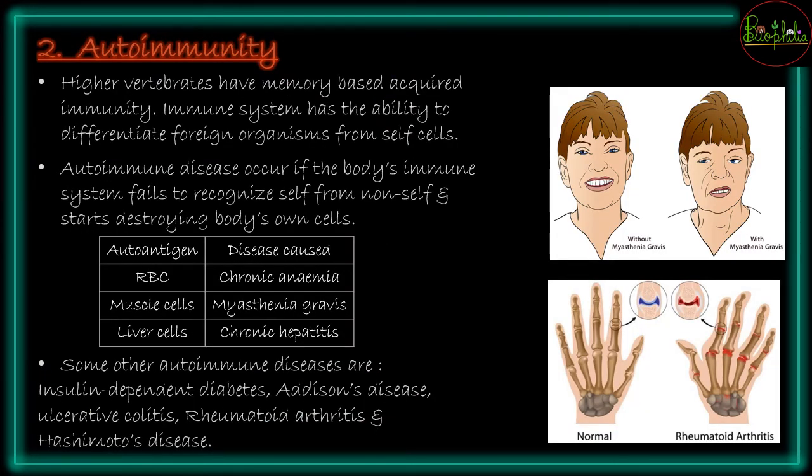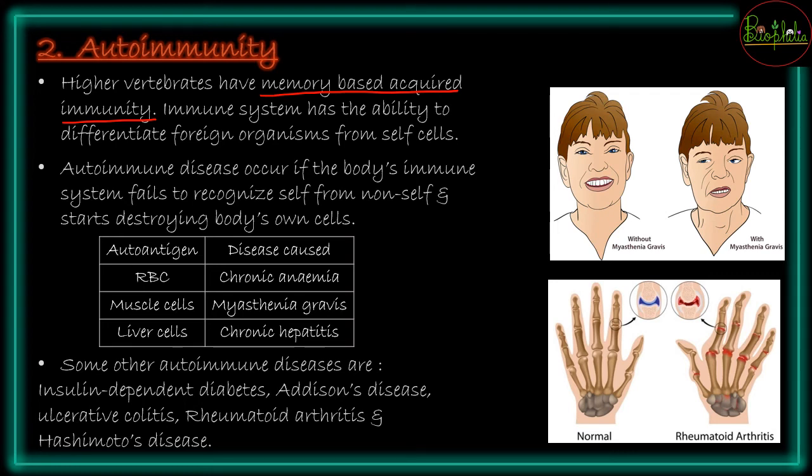So the second disorder that can happen regarding the immune system is autoimmunity. Higher vertebrates have a memory based acquired immunity. As we saw, there are memory T cells which always remember exactly what sort of antigen had come to fight against your body.